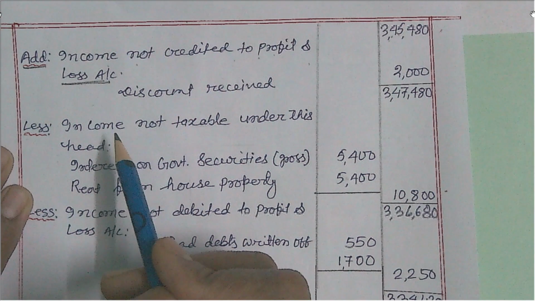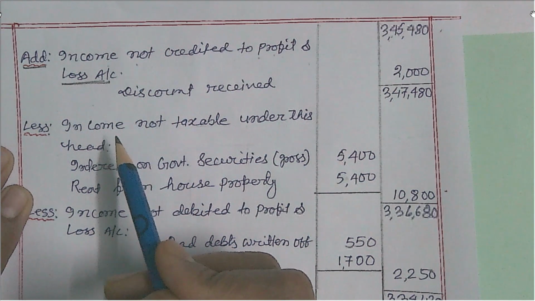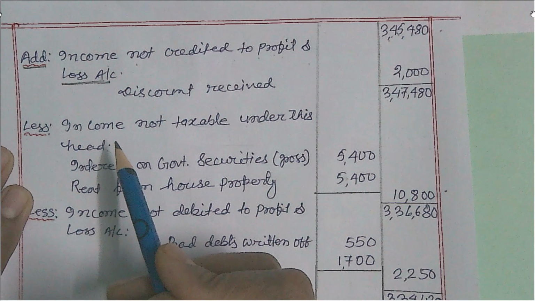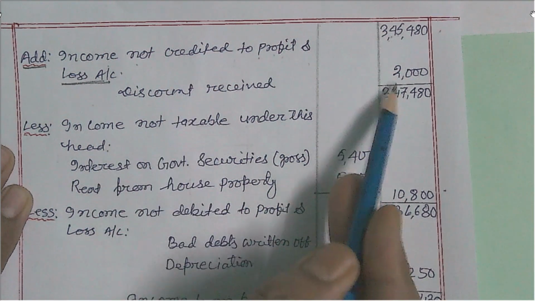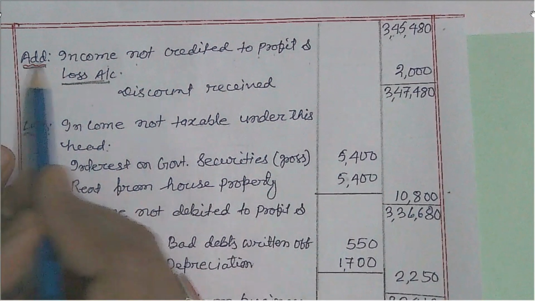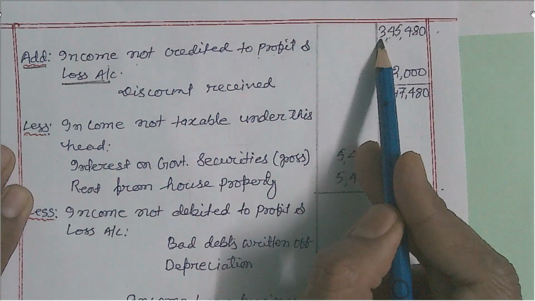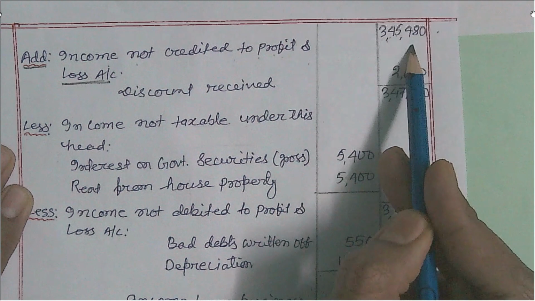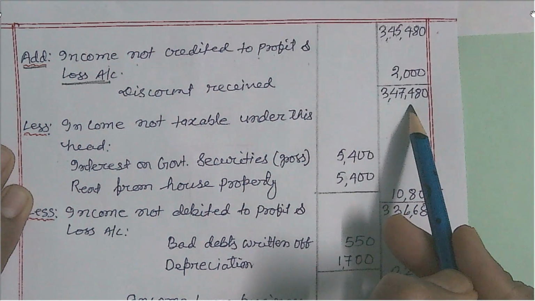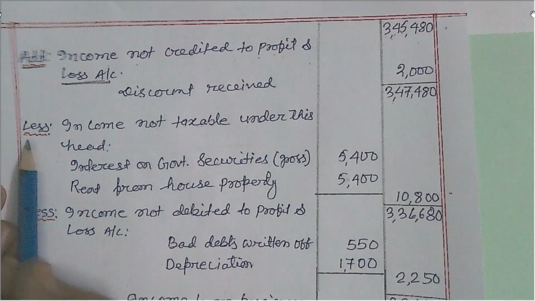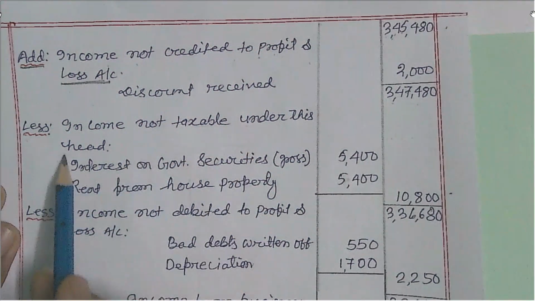Discount received, adjustment is given in the additional information. Discount received rupees 2,000 not credited to profit and loss account, means this 2,000 amount is not added, so we have to add it. So this is 3,45,480 plus 2,000, 3,47,480. Now less income not taxable under this head.